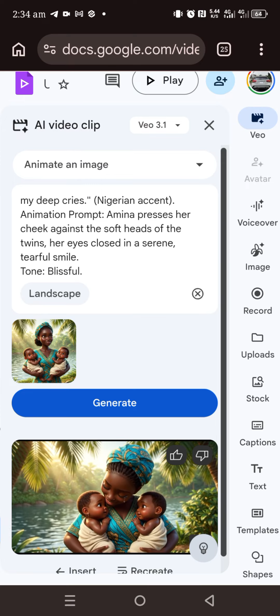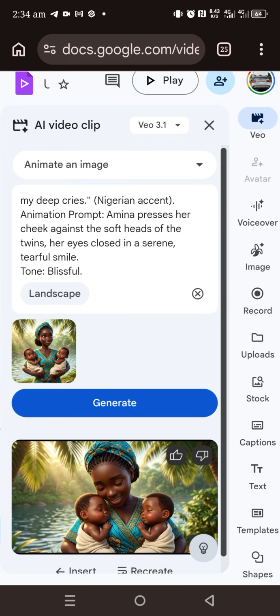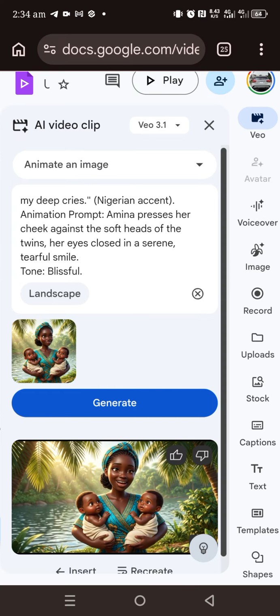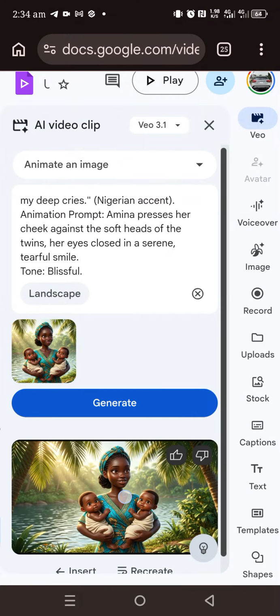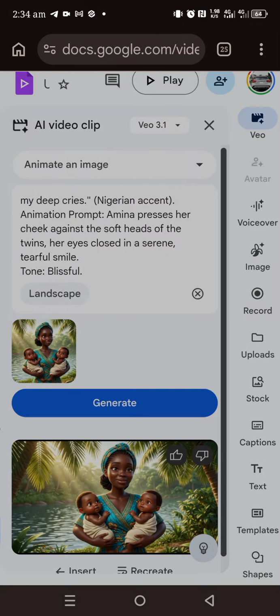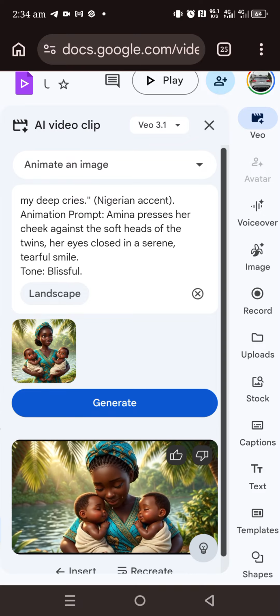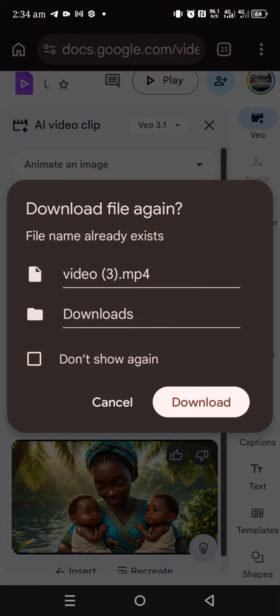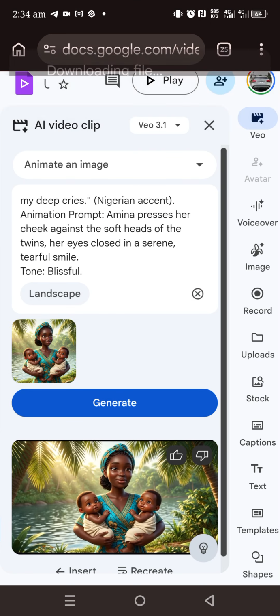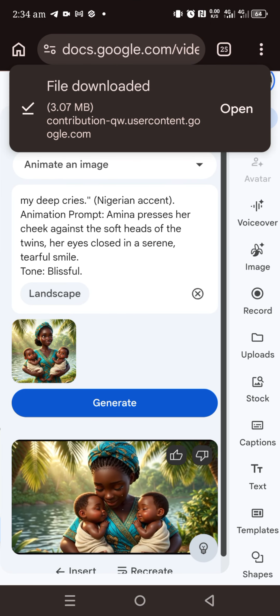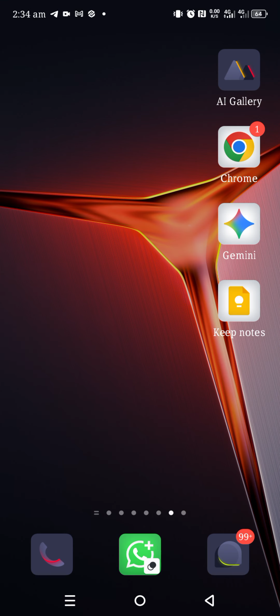Because you're using a mobile phone, you don't have to make it hard. All you need to do is just hold it and click on download. Wait for it to pop up. Now let's just download it. So it's downloaded already. Now let's move over to the next part, which is copying the other image.